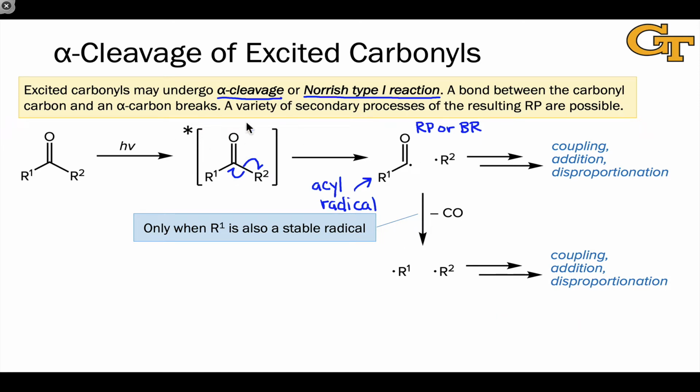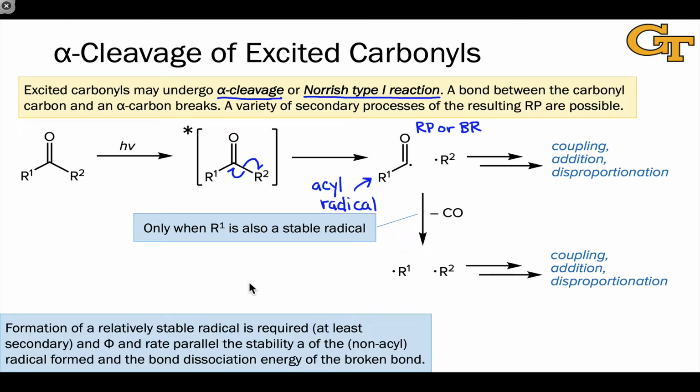Now, alpha cleavage is yet another primary process originating from a photoexcited state of a carbonyl, and so we have this question of when alpha cleavage occurs in preference to the other myriad steps we've seen, for example, hydrogen abstraction. The basic idea here, a general principle to keep in mind, is that formation of a relatively stable radical is required for alpha cleavage to take place. The resulting non-acyl radical must be at least secondary or tertiary in substitution pattern, or be associated with resonance. Right, so allylic and benzylic radicals can also be formed.